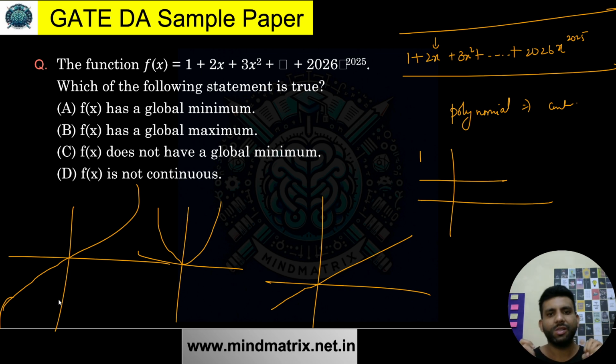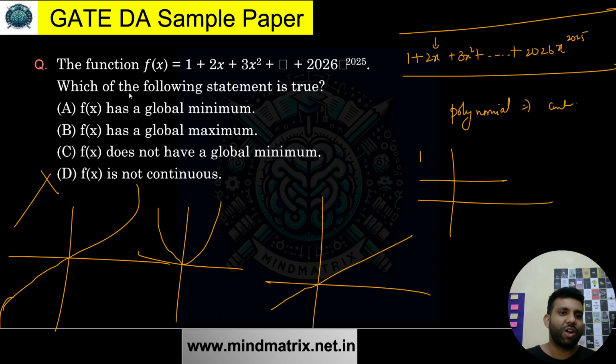If I just multiply x with some number, would it become discontinuous? No. If I just multiply x square with some number, would it become discontinuous? The answer is no. Similarly for this thing. And when I add all these, will it become discontinuous? The answer is still no, because then it will have some combined effect. It will still be continuous. So this option is definitely wrong.